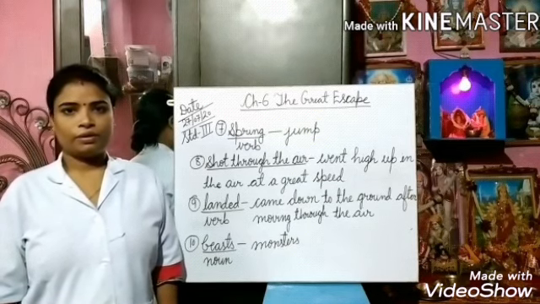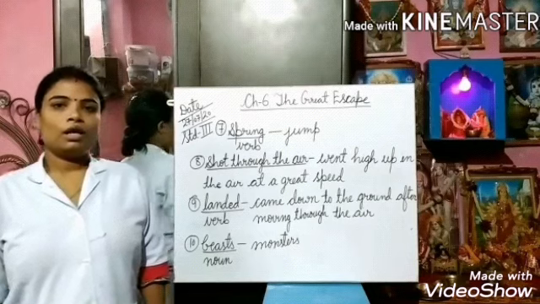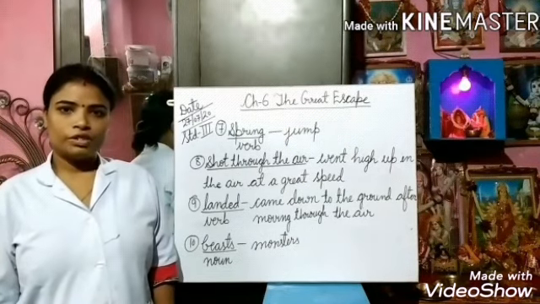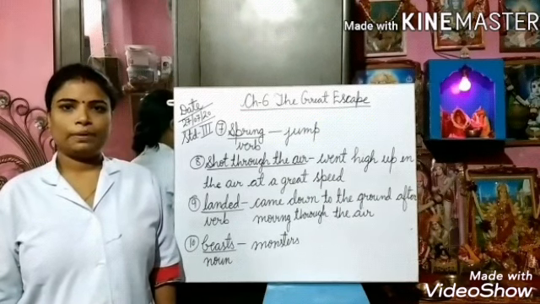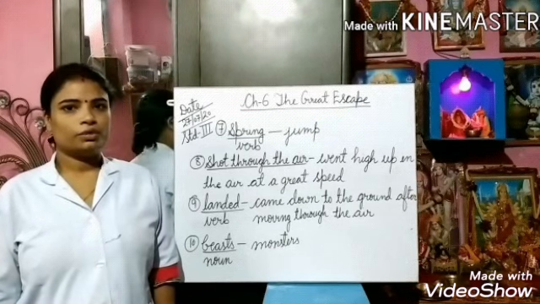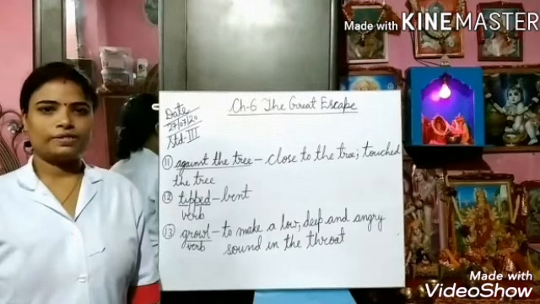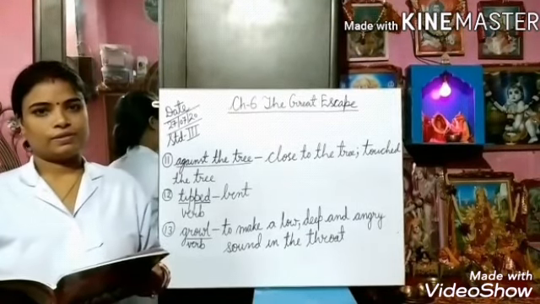Can you tell me, children, why could they not cross the next ditch on the road? Because the ditch was too wide and too deep for the lion to jump across. Now students, turn the page and come to page number 46.